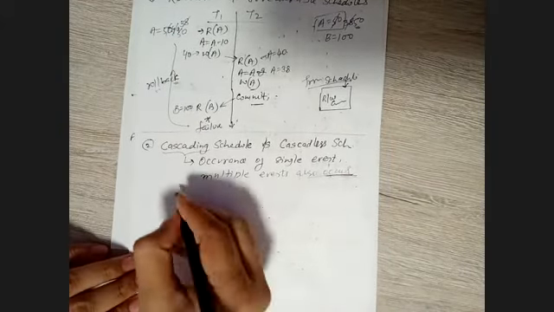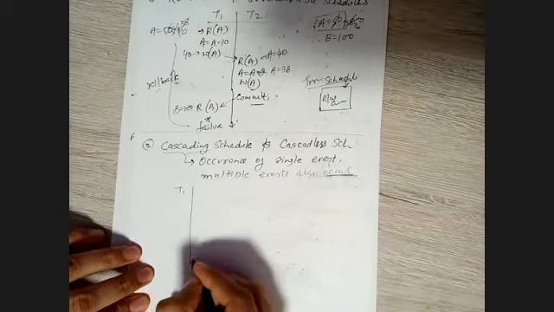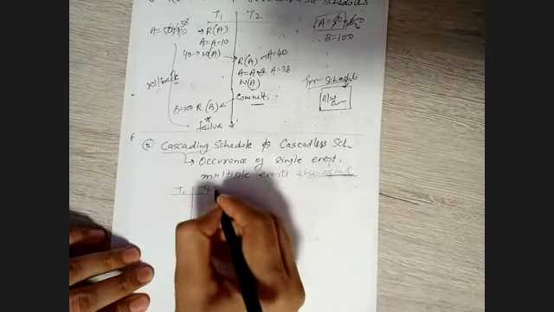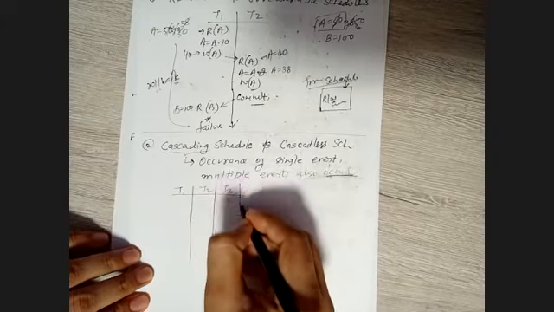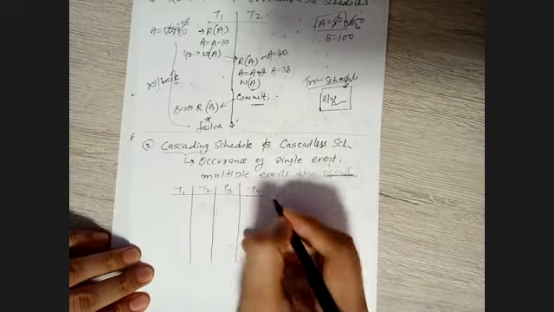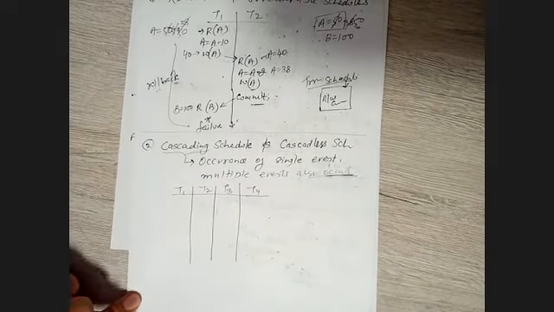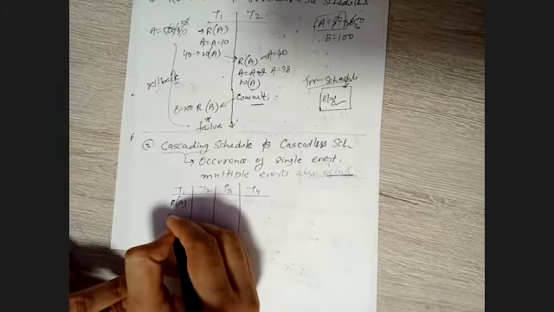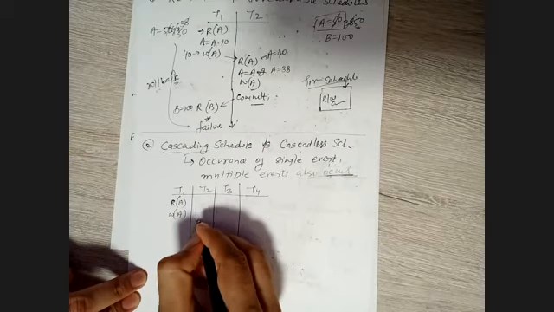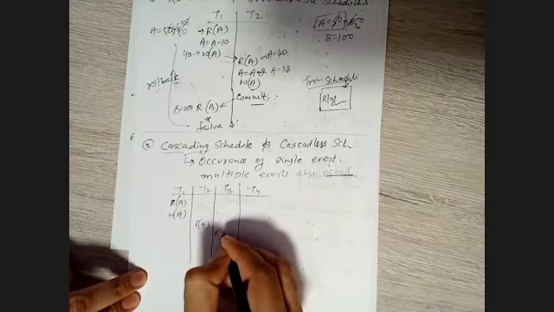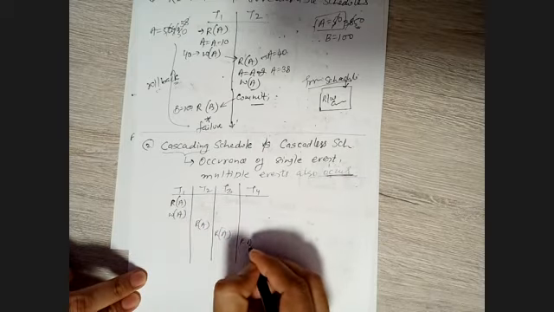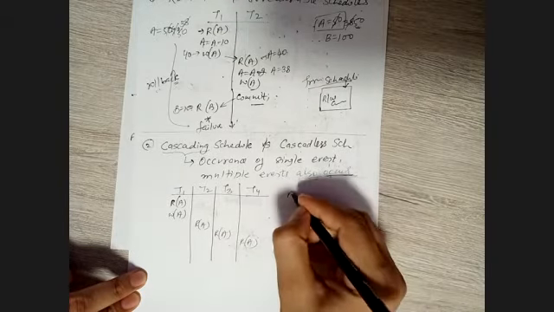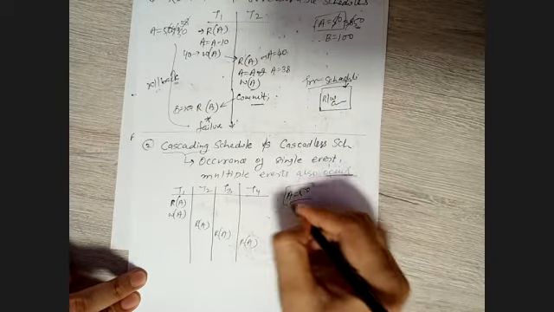For that, let me take an example. Let's say the transactions are like this, multiple transactions, and the operations are something like this. For example, A has some value 50 inside the database.